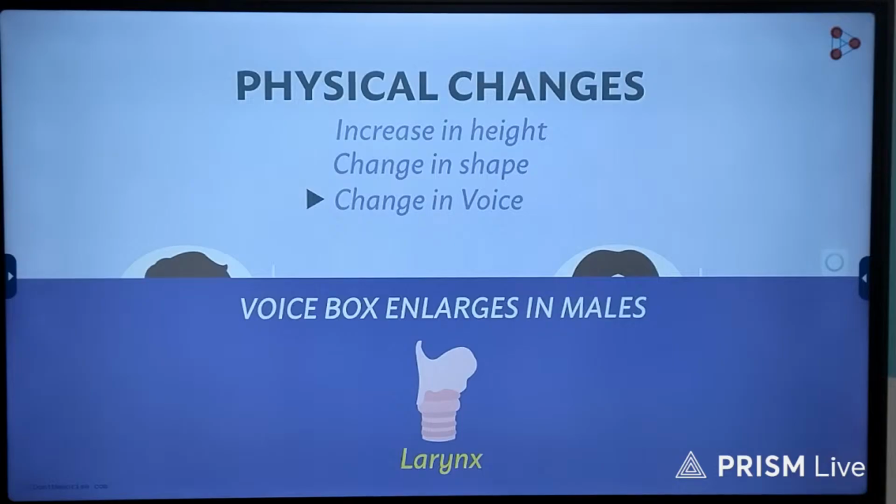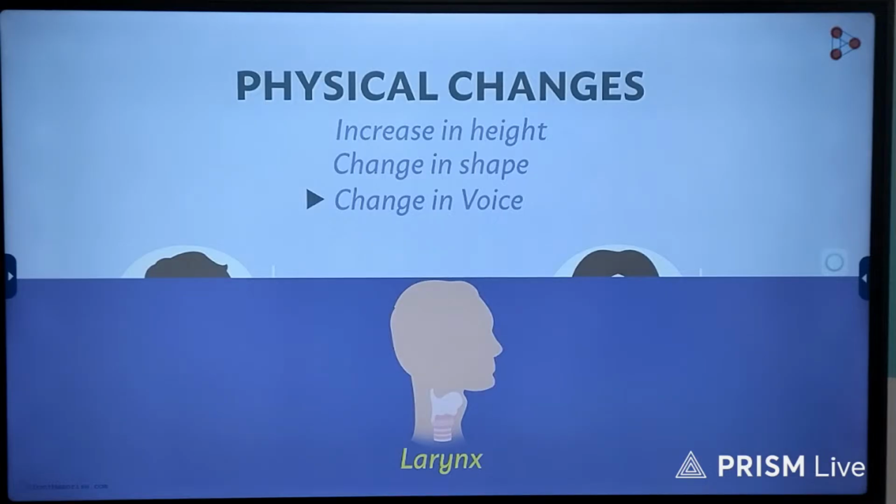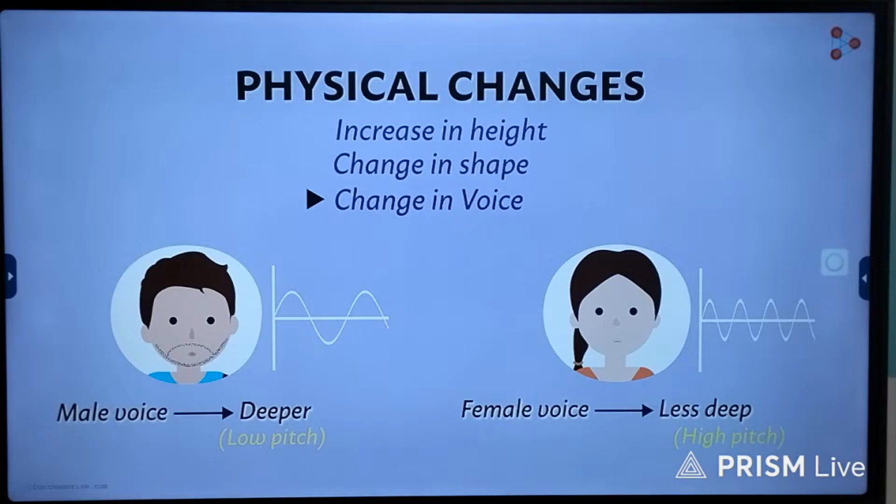Yes, in girls too, the size of the voice box increases during puberty. And an amazing fact is that we can see this enlarged voice box. That's right, we have it in the throat region. This is commonly referred to as the Adam's apple. And it is due to this that the voice of boys is deeper than that of girls. So next time you meet your teenage cousin or friend after a long time, you will understand why and how that person has changed so much.